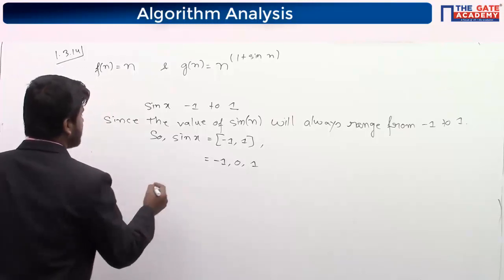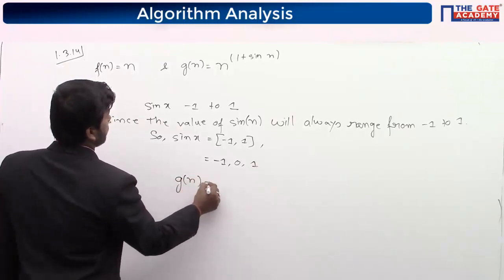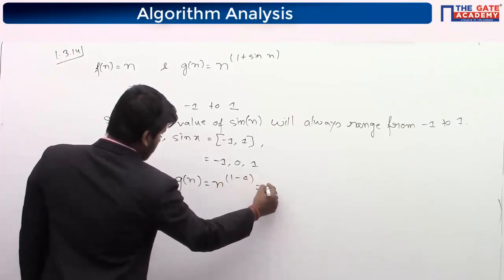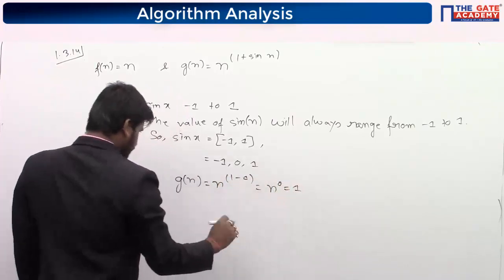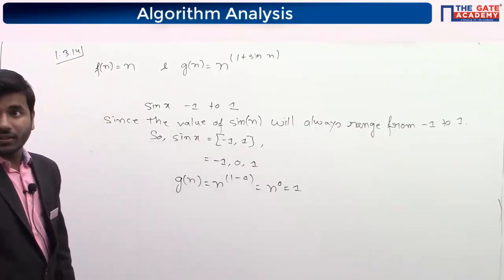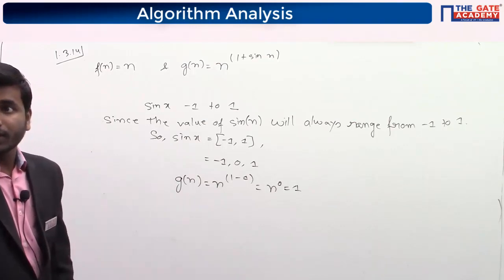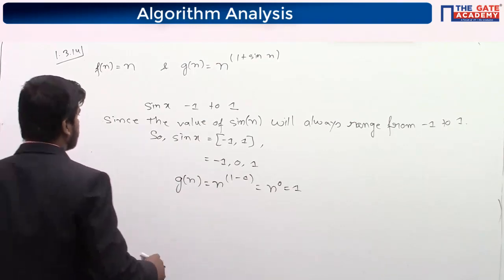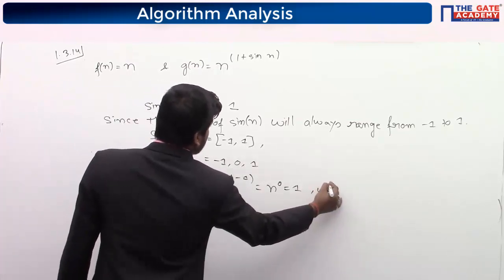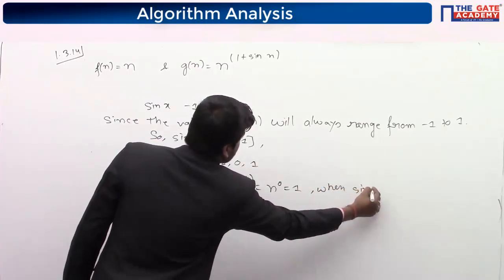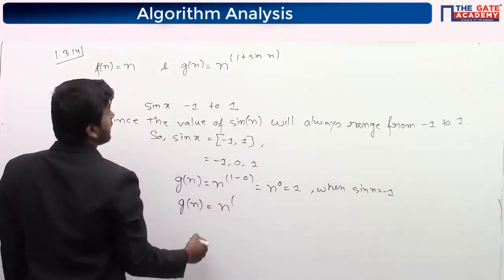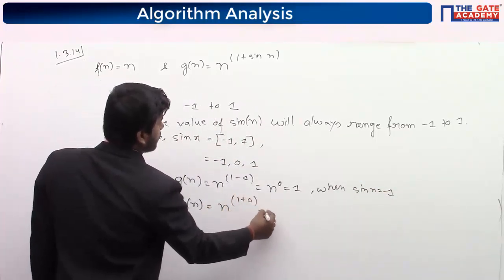So Gn, when sine n is -1, is n to the power 1 minus 1, which is n to the 0, which is 1. It means sometimes Gn's time complexity will be constant. When sine n is 0, Gn is n.